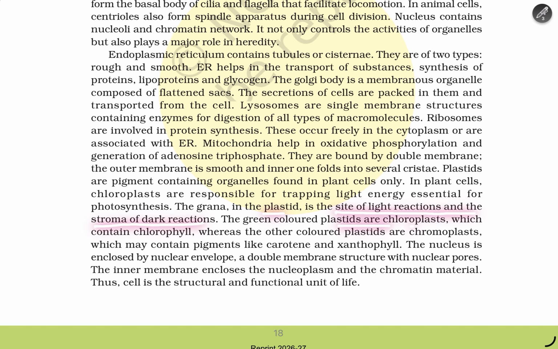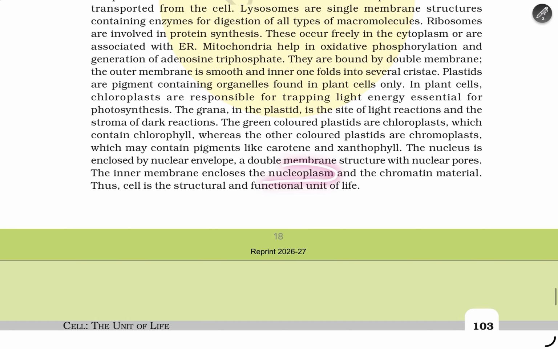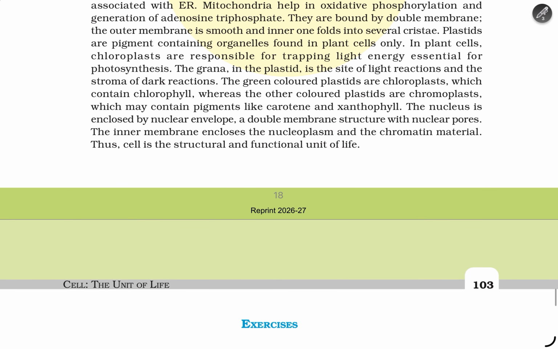The green colored plastids are chloroplasts, which contain chlorophyll, whereas the other colored plastids are chromoplasts, which may contain pigments like carotene and xanthophylls. The nucleus is enclosed in a nuclear envelope, a double membrane structure with nuclear pores. The inner membrane encloses the nucleoplasm and the chromatin material, and the cell is the structural and functional unit of life.